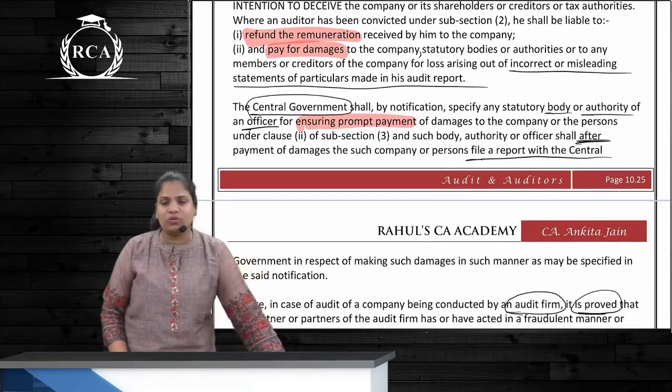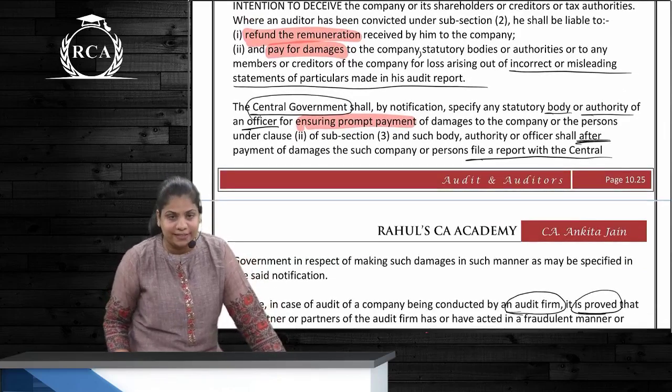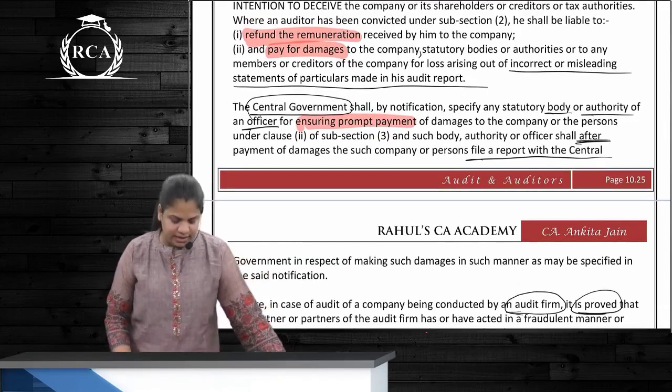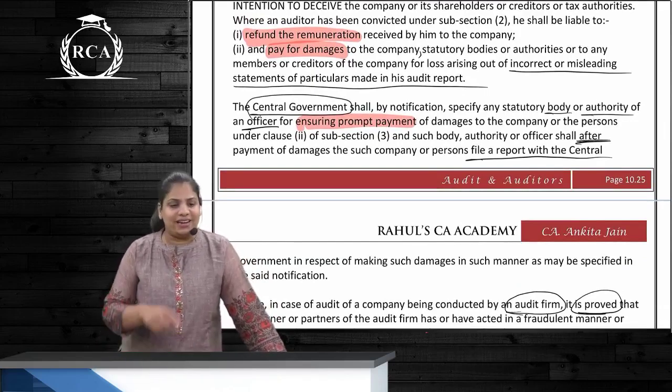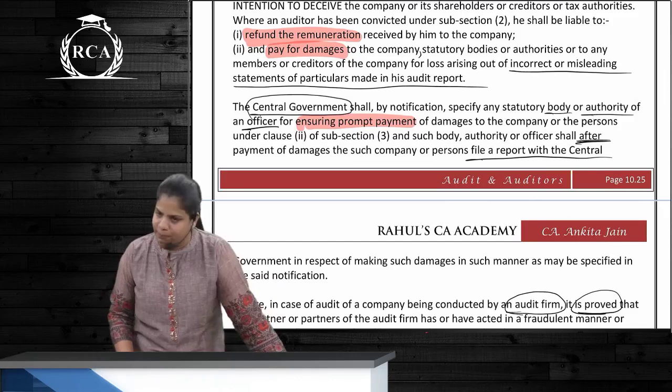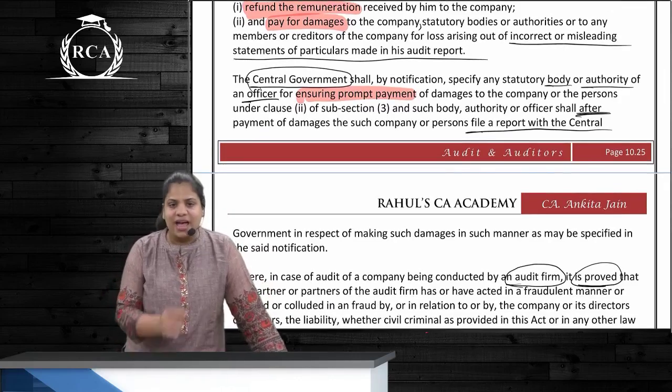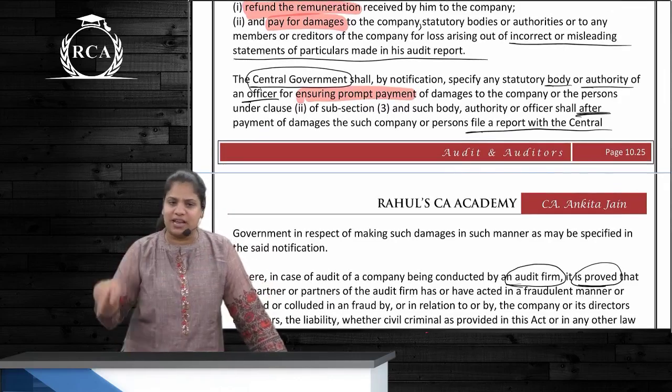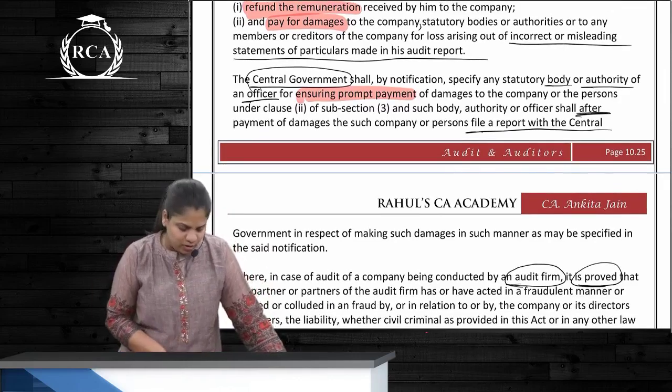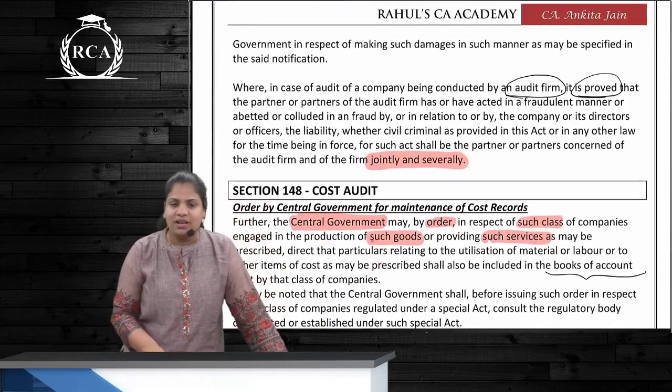CG is also going to do one exciting thing: appoint either a body or an authority for ensuring that these damages are paid to the persons who have been affected. And once this payment is done, this person has to prepare a report and give it to CG, correct? Now, if it is an audit firm, then what will be the liability?